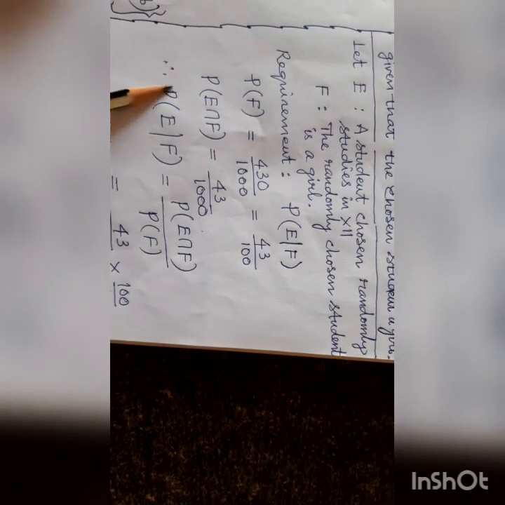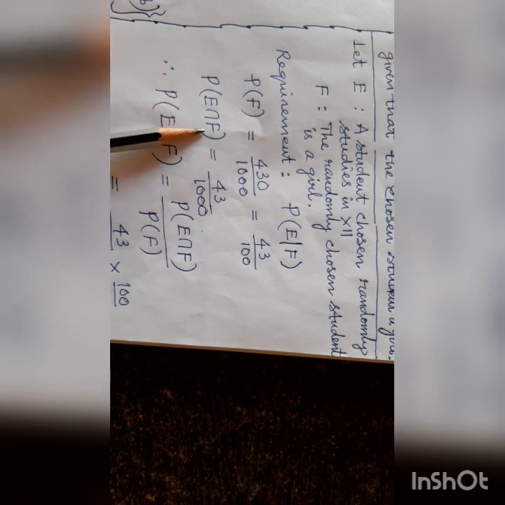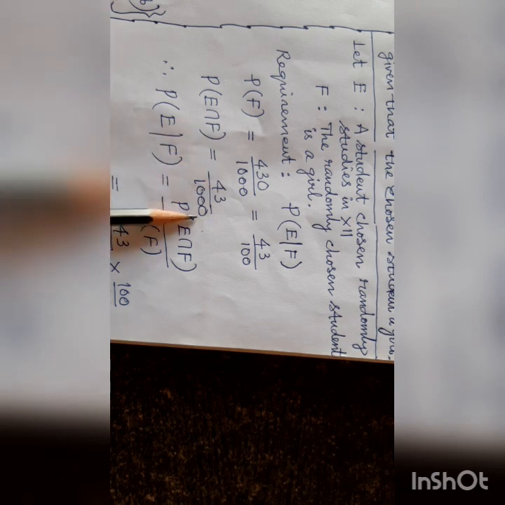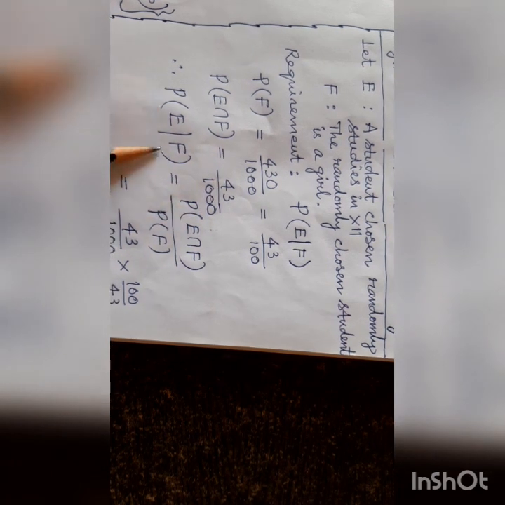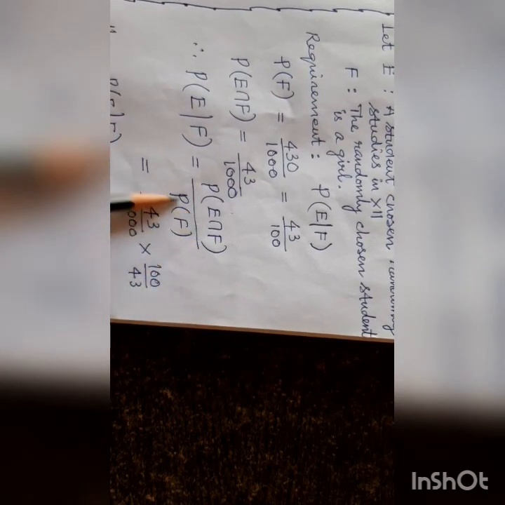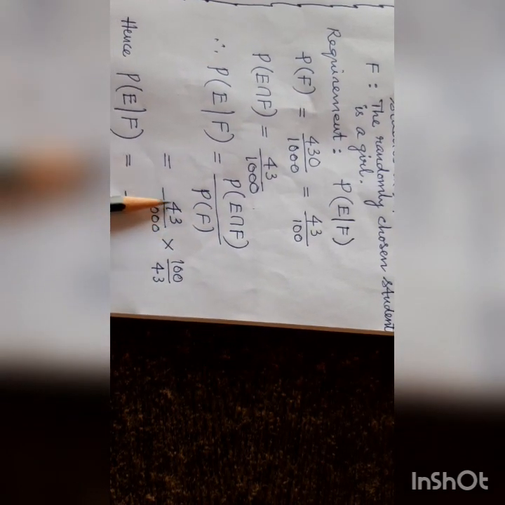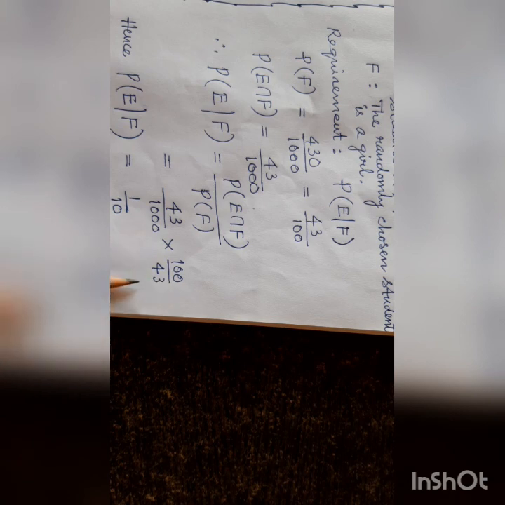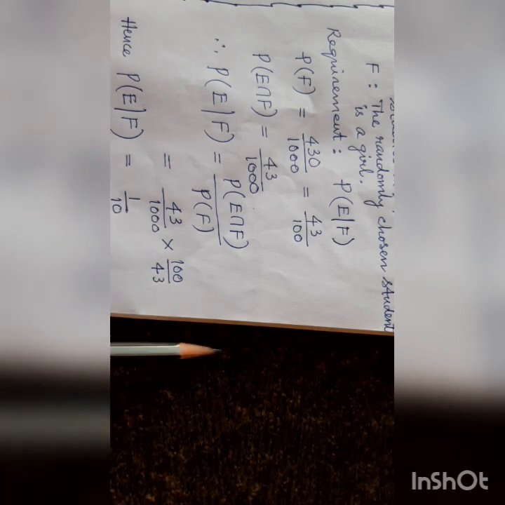So, P of E intersection F means it should be a student in 12th class and it should be a girl. So, 43 by 1000. P of E given F equals P of E intersection F by P of F, equals 43 by 1000 into 100 by 43, which is 1 by 10.